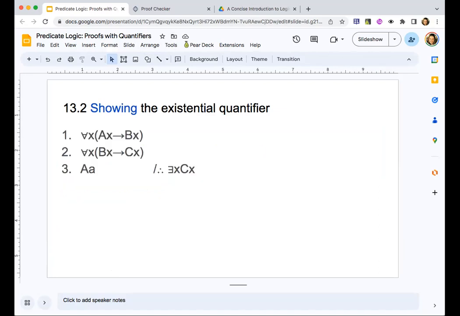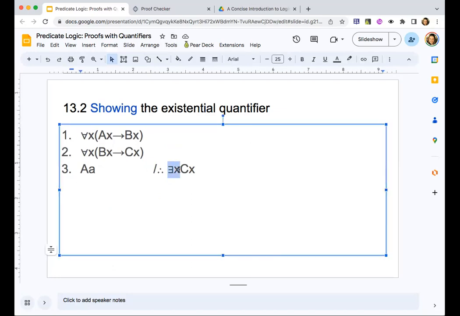Let's do one more together that uses both rules together, the universal quantifier and the existential quantifier rules. We have one that allows us to eliminate these and add these or introduce these. Pause, try it on your own, maybe try it in the proof checker. And then let's do it together. Okay, what are we seeing? I see that my conclusion is an existential statement. And so since there are no existential statements here, I know I'm going to need to use the existential introduction rule. What will I need to have?